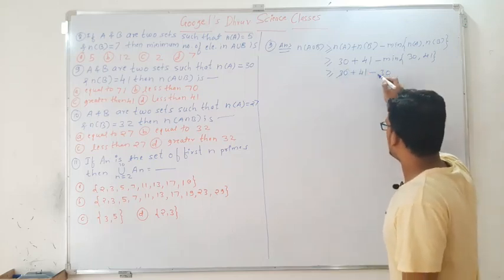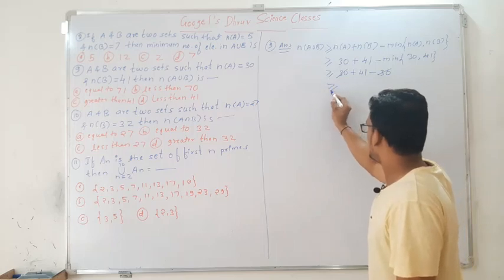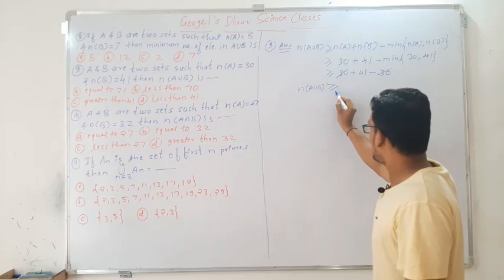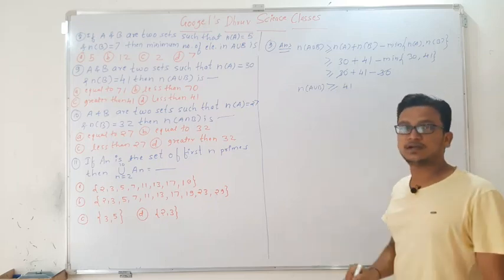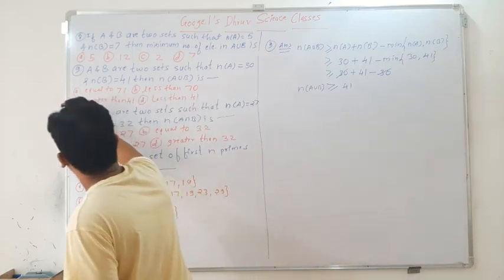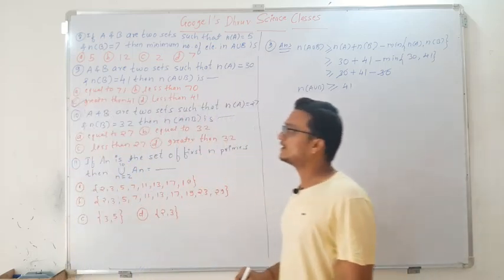So plus 30 minus 30 gets cancelled. So the answer is n of A union B is greater than or equal to 41. Greater than or equal to 41 means option C will be correct.